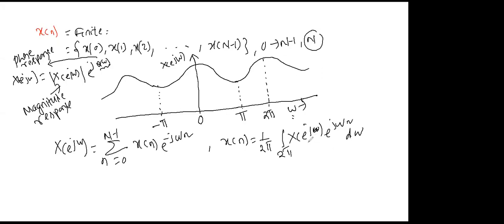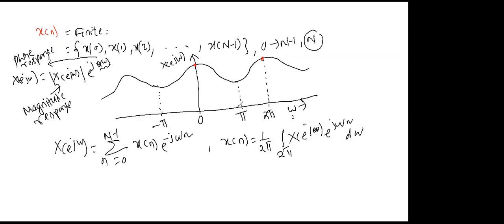So to overcome this problem, instead of taking infinite sample values of omega from 0 to 2 pi, I will not waste my memory. I will take finite sample values of omega and find my spectrum.